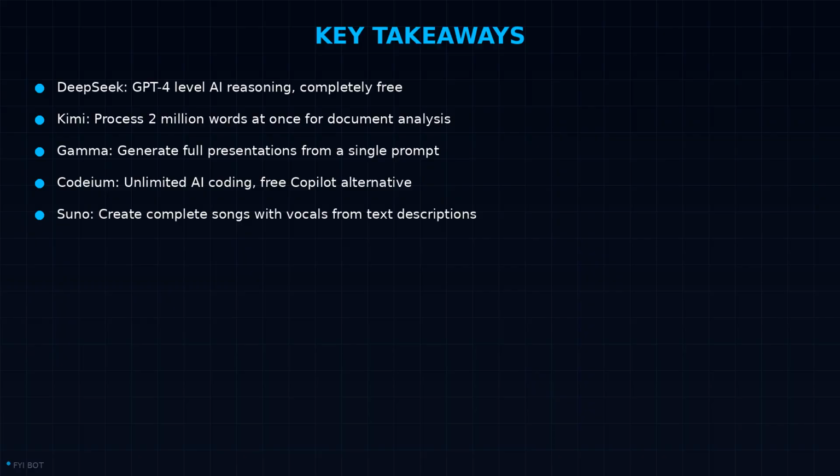Let's recap what we covered today. DeepSeek gives you GPT-4 level AI reasoning completely free. Kimi processes over 2 million words at once, perfect for analyzing massive documents. Gamma generates complete professional presentations from a single sentence. Codeium provides unlimited AI coding assistance at no cost, replacing Copilot. And Suno creates fully produced songs with vocals from text descriptions.